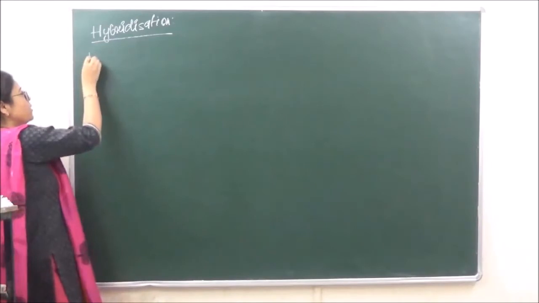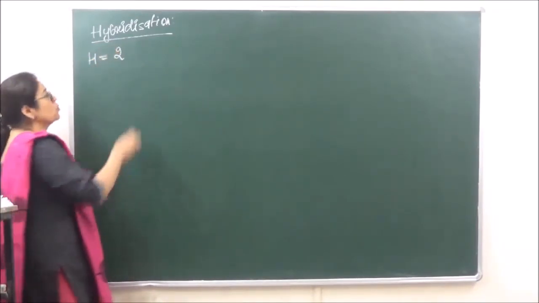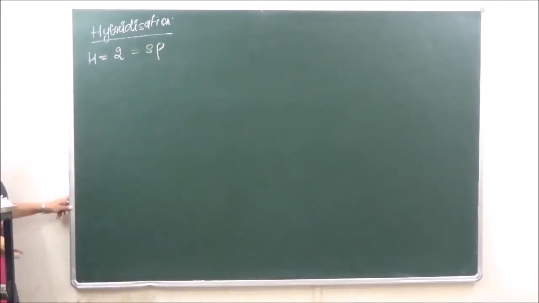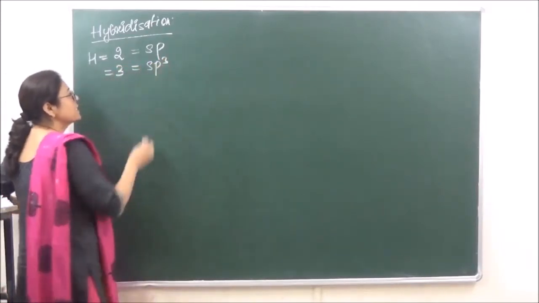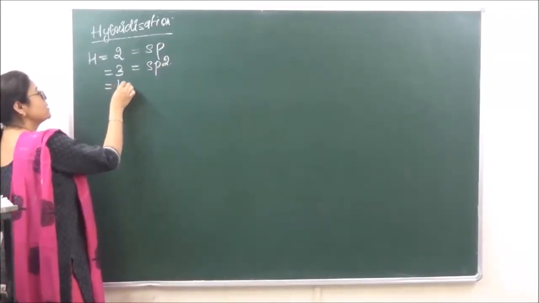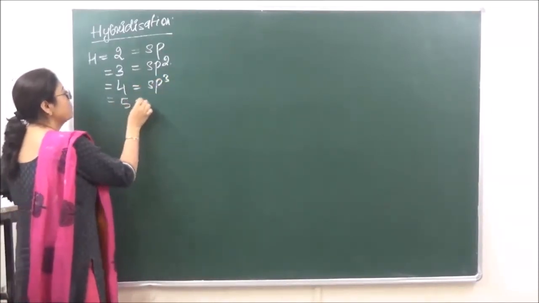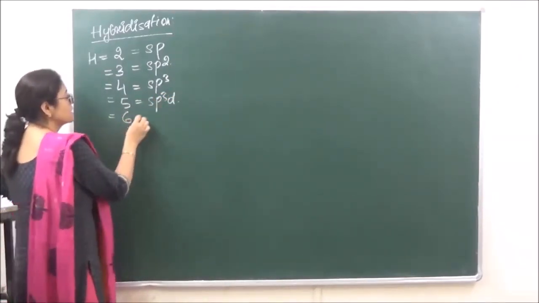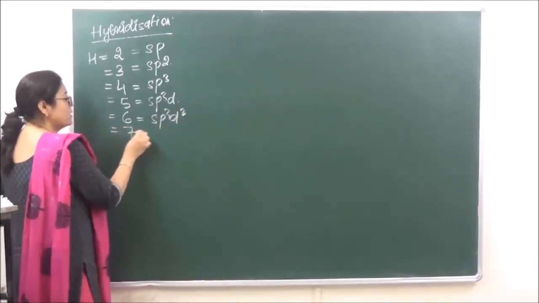If the value according to the methods which we will discuss comes equal to 2, that means the hybridization present is sp. If it becomes 3, then it is sp2. If it is 4, sp3; 5, sp3d; 6, sp3d2; and 7, sp3d3.